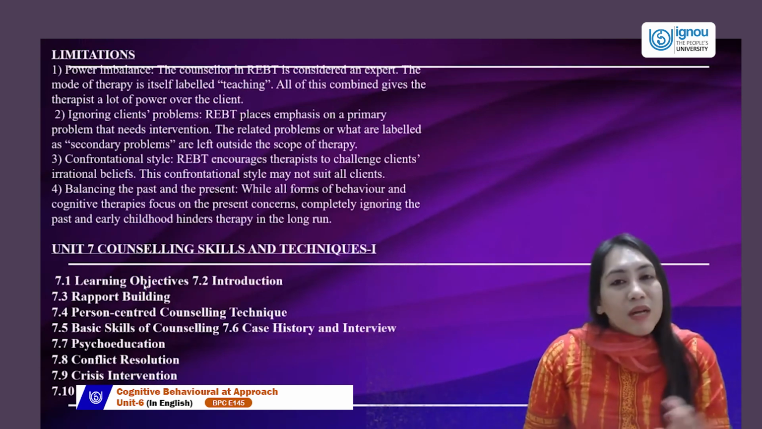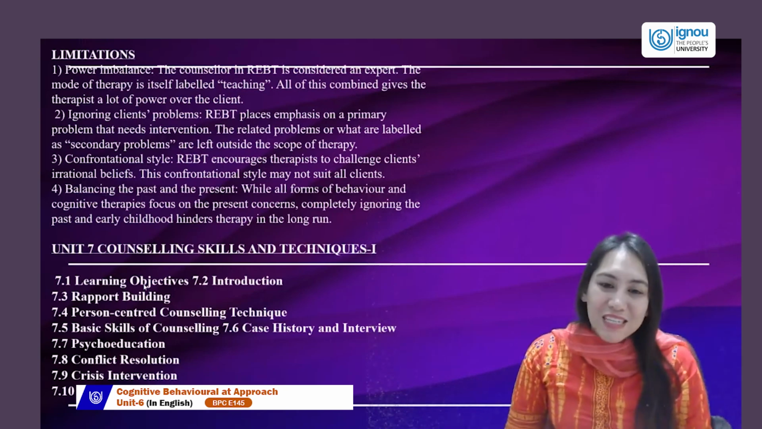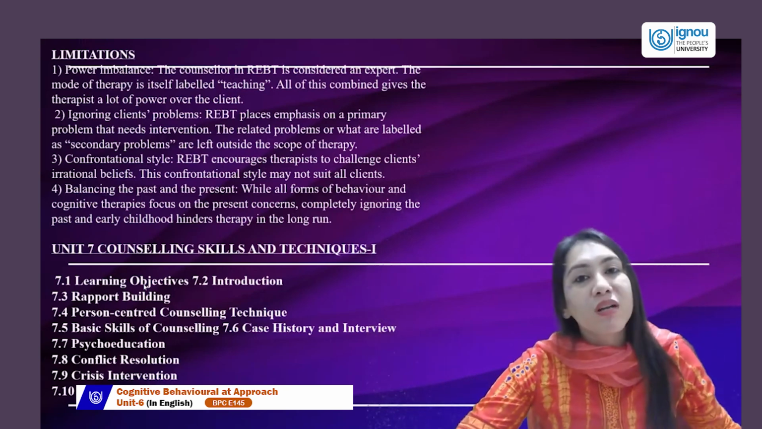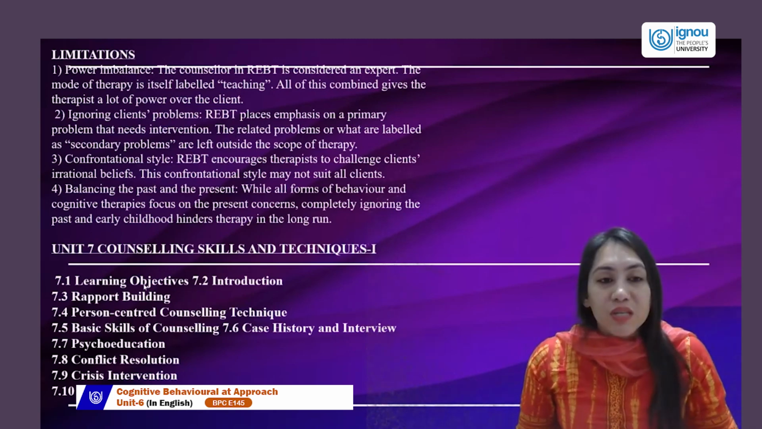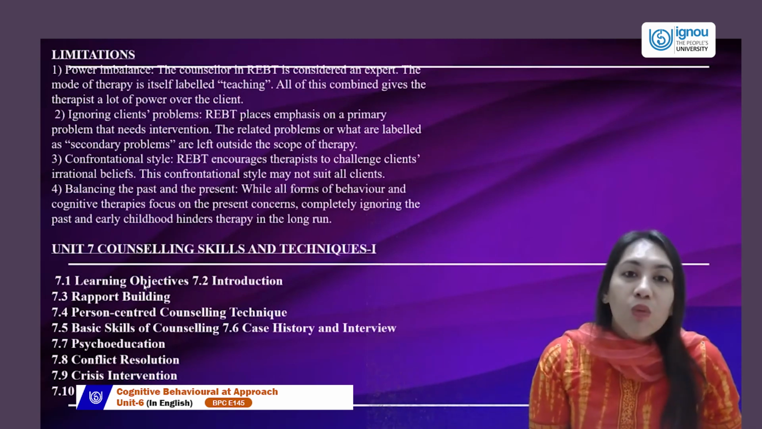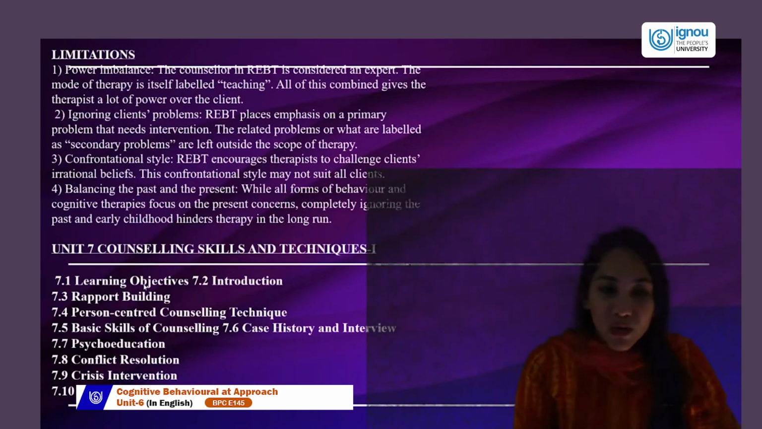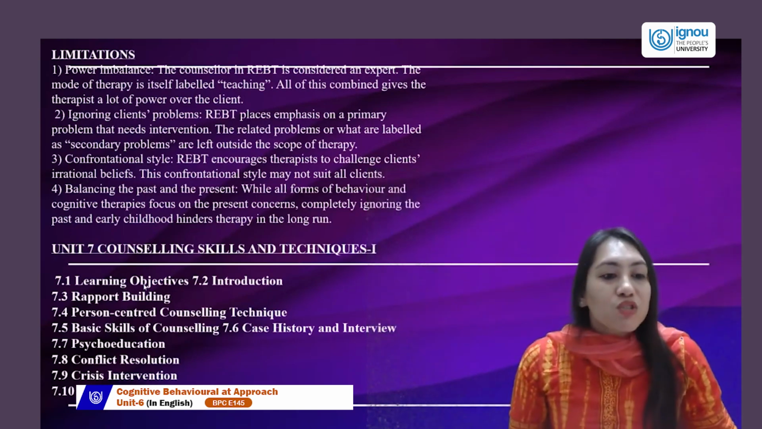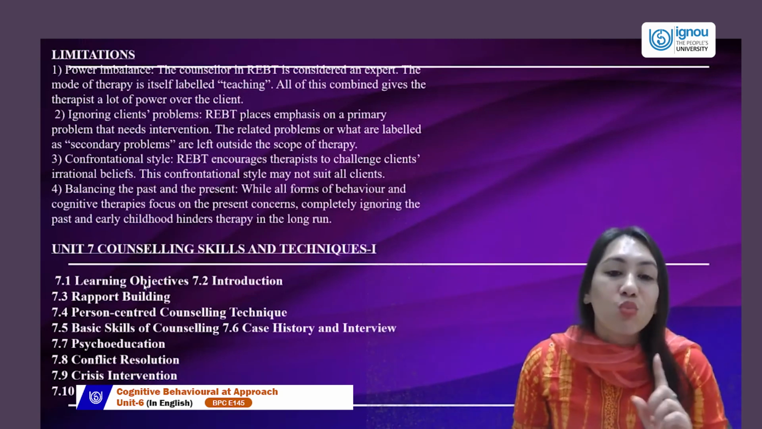So now, once we finish with all the therapies, let's begin with the counseling techniques and skills. If we want to understand how counseling happens, we need to pinpoint the major pointers. These are the bold points to understand how therapy happens, and the skills that you need to start imbibing or learning. So the first that we will start is unit 7, counseling skills and techniques.